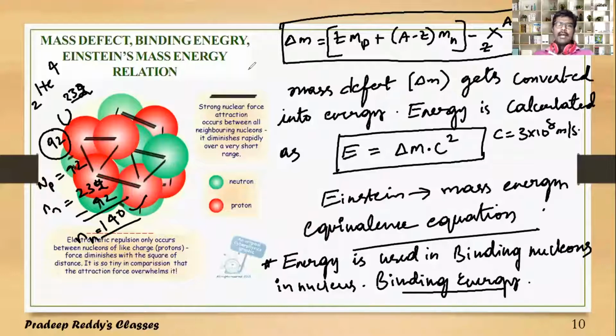So that is how mass defect gets converted into energy, and this results in Einstein's mass energy equivalence, E equal to delta m into c square. Einstein first explained this: the mass getting converted into energy, and that binding energy is used in binding the nucleus.